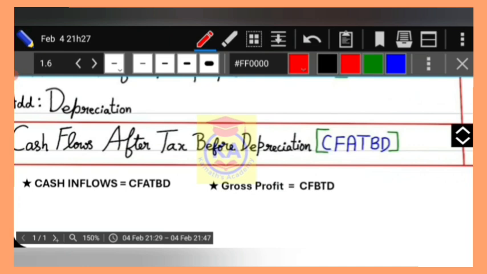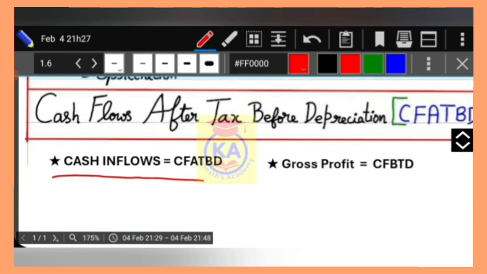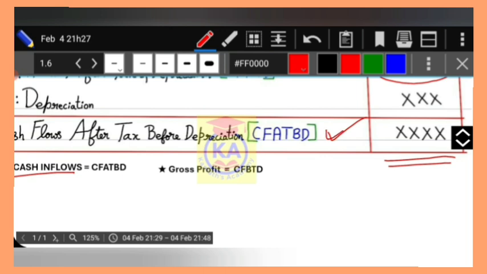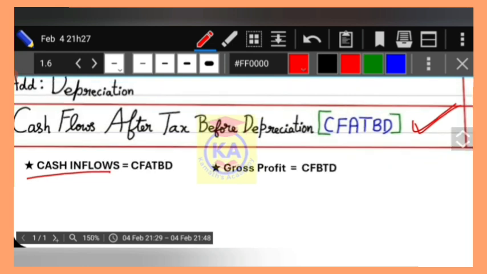Now let's discuss some other concepts regarding this format only. When in the question cash inflows is given, then you have to consider this value. CFATBD is nothing but cash inflows. Cash inflows means cash flows after tax before depreciation.